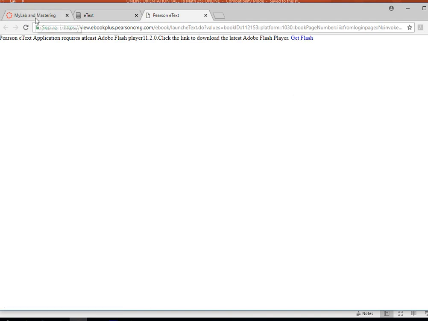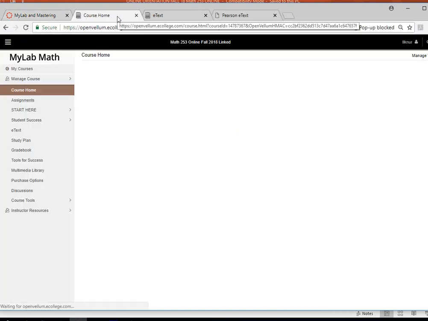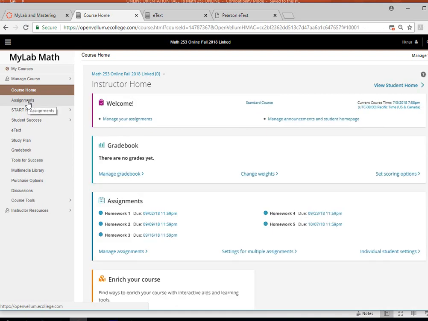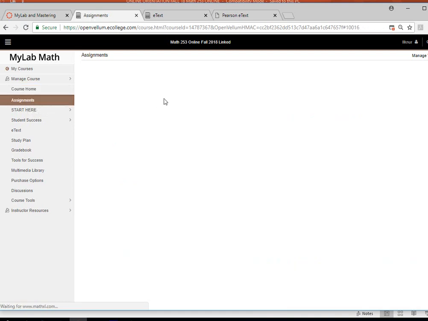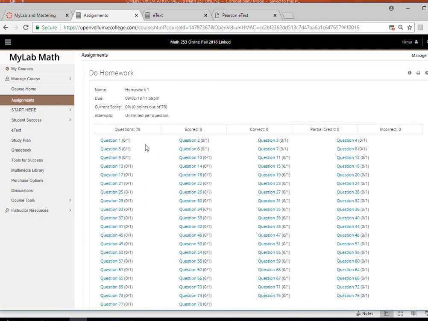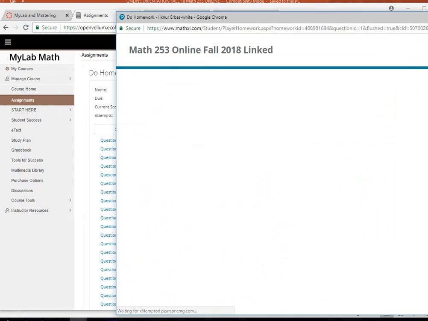So let's go back to here. When you want to do your homework, click on the assignments, and they are going to open up as we go along. And the deadlines are here. You're going to click on homework 1. You click on it, and these are the problems. You just click on them and you do them.